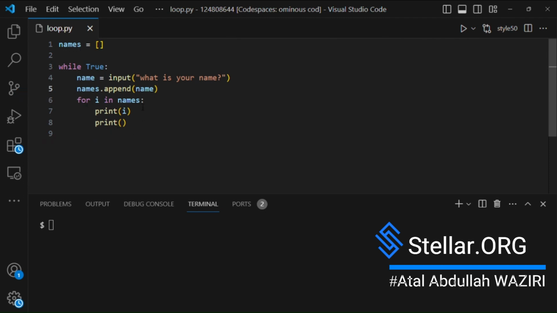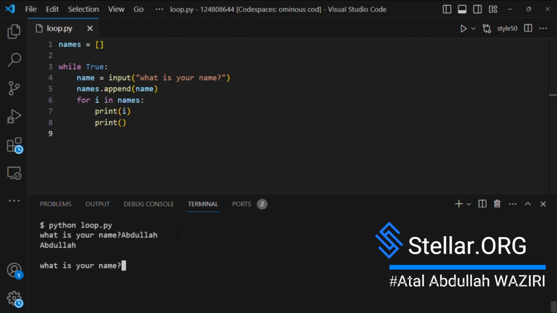This is a simple program using both a for loop and a while loop and the previous building blocks that we learned. It takes user input and adds it to a list and then prints each name in the list. Let me run it. Now it prompts me for my name. I will type different names. Abdullah, hit enter.